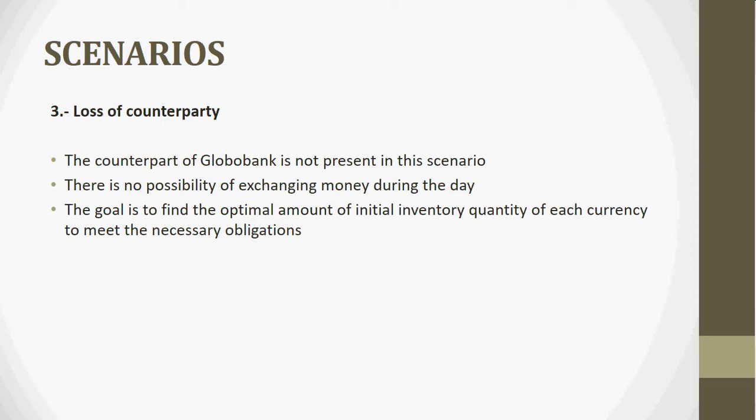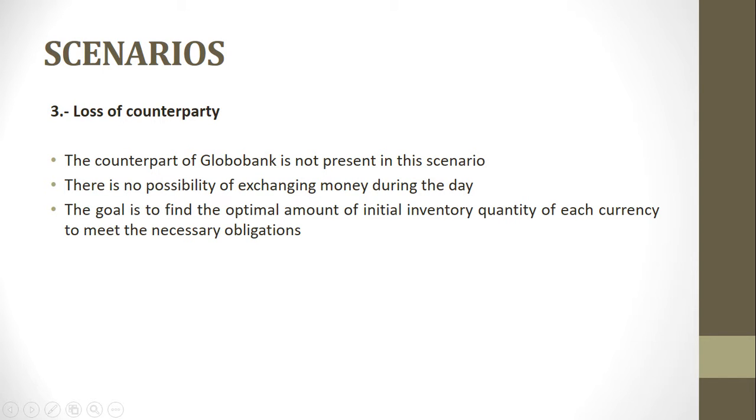In this experiment, the presence of the counterparty does not exist. Therefore, SafeBank loses the ability to swap money during the day. He needs to find the level of initial inventory for each type of currency that allows him to fulfill all of his obligations with his clients, avoiding any kind of disruption of the global financial market.